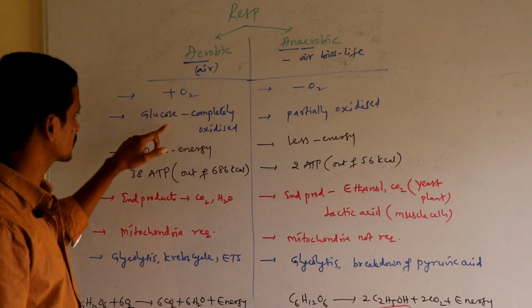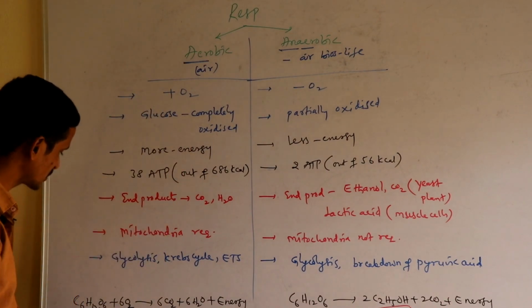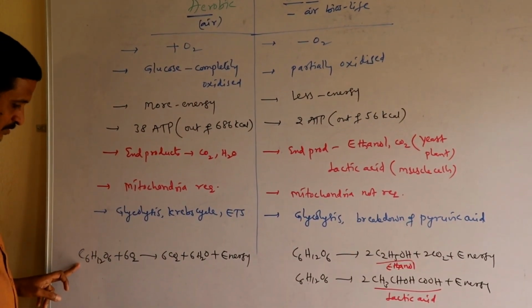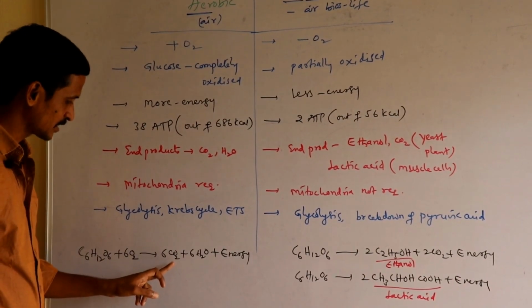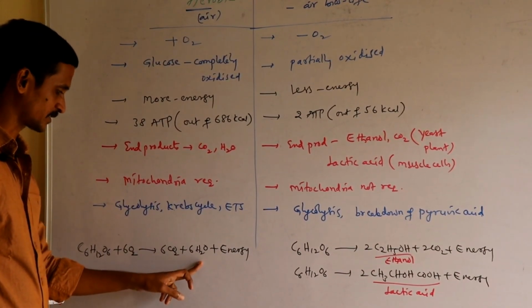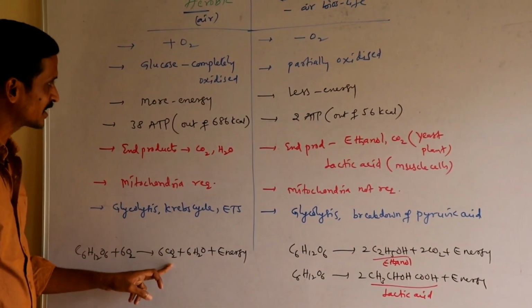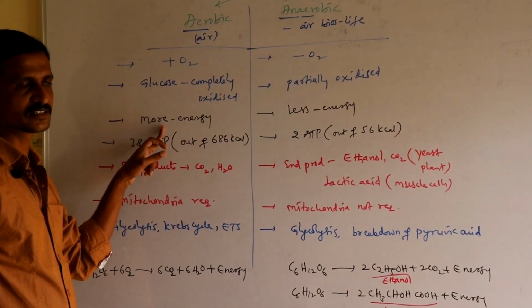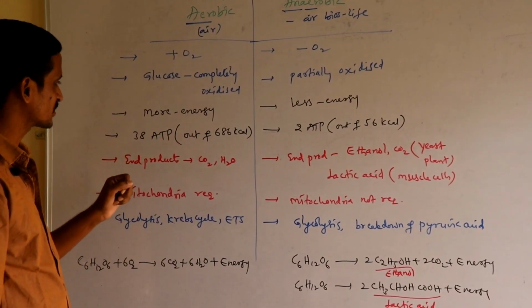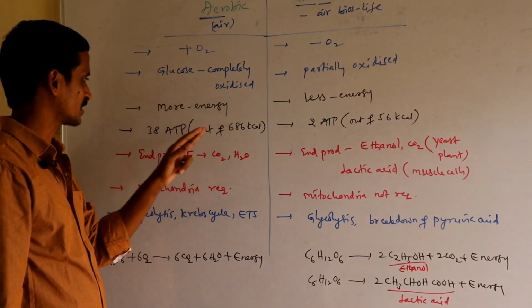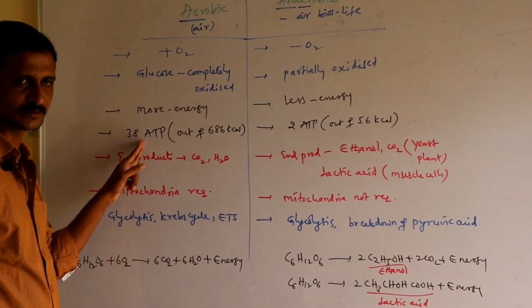In aerobic respiration, glucose is completely oxidized. You see, a 6-carbon compound is completely converted into carbon dioxide and water. So as the substance is completely oxidized, more amount of energy is released. So out of 686 kilocalories we are utilizing 38 ATPs.